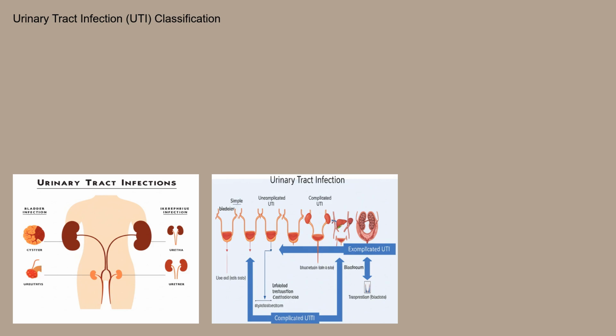UTIs can be classified based on the location of the infection. Cystitis refers to an infection of the bladder, while pyelonephritis refers to an infection of the kidneys. UTIs can also be classified as uncomplicated or complicated. Uncomplicated UTIs occur in otherwise healthy individuals with a normal urinary tract. Complicated UTIs occur in individuals with underlying medical conditions, urinary tract abnormalities, or antibiotic resistance.